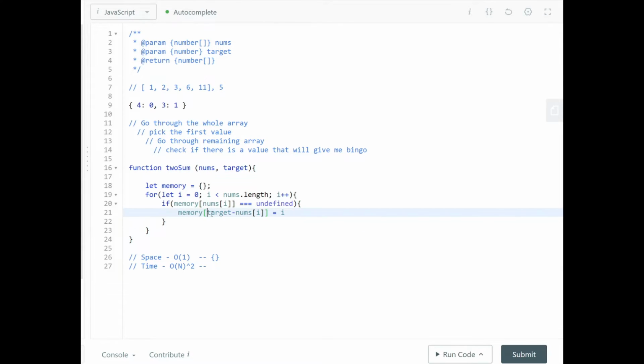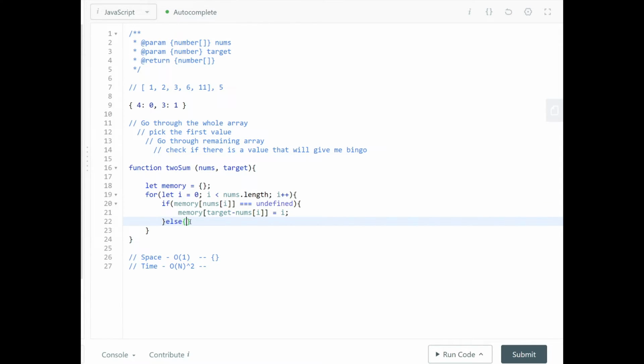In this case, my target is 5, so 5 minus 1 will make this 3. So we have 4 as the key, and the index will be 0. That seems like it's cool.